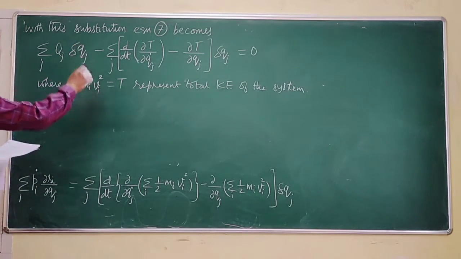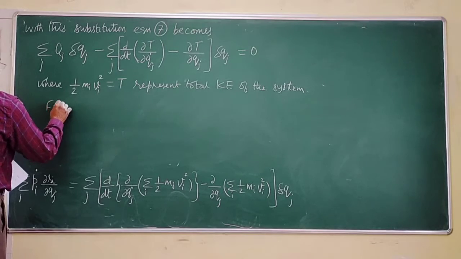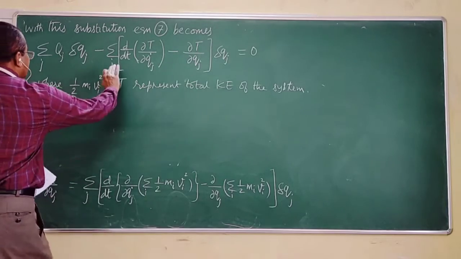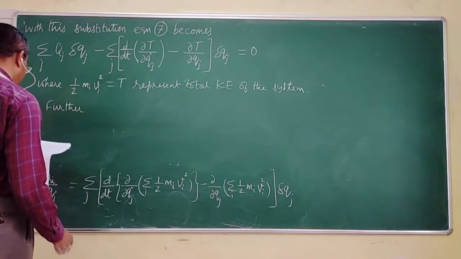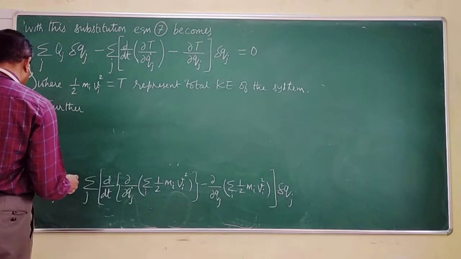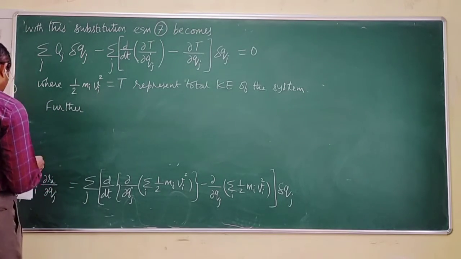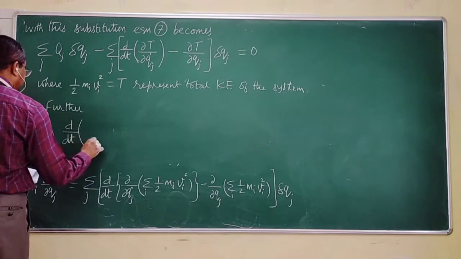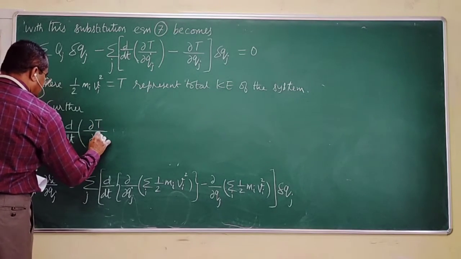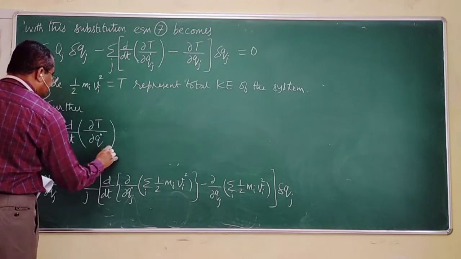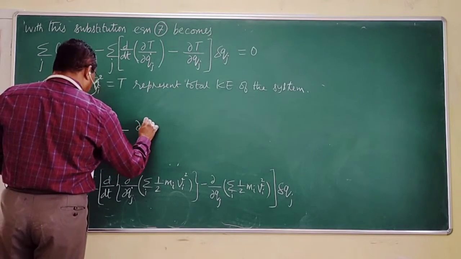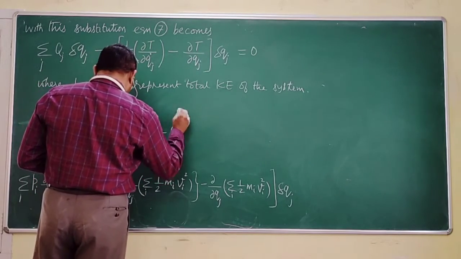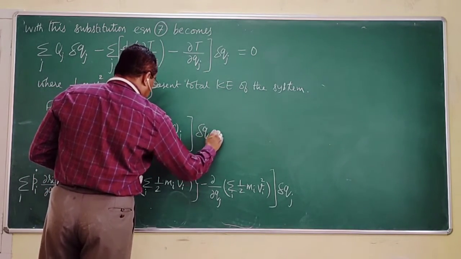Further modification of this equation. What do I do? I will take this part outside. That will become plus now. Therefore, I will write this as d by dt of dou T by dou q dot j minus dou T by dou qj minus Qj into del qj is equal to 0.